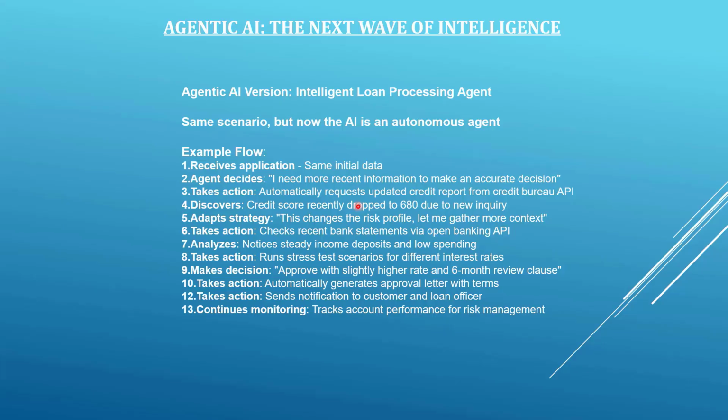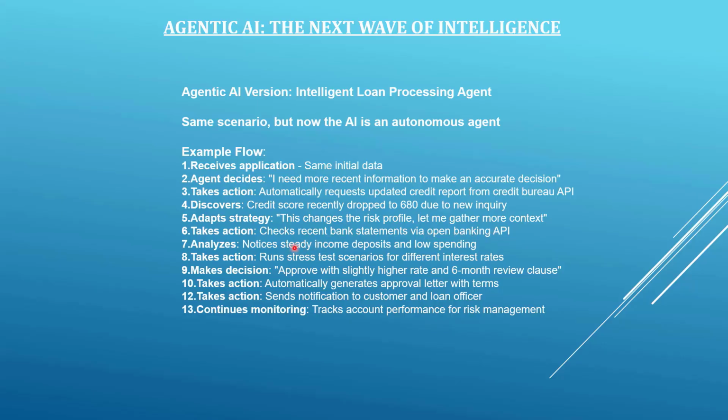If it had been a traditional AI system, the traditional AI would have looked at the low credit score and would have rejected the application. But in this case, the agentic AI system changed the risk profile and checked the recent bank statements via the open banking API.